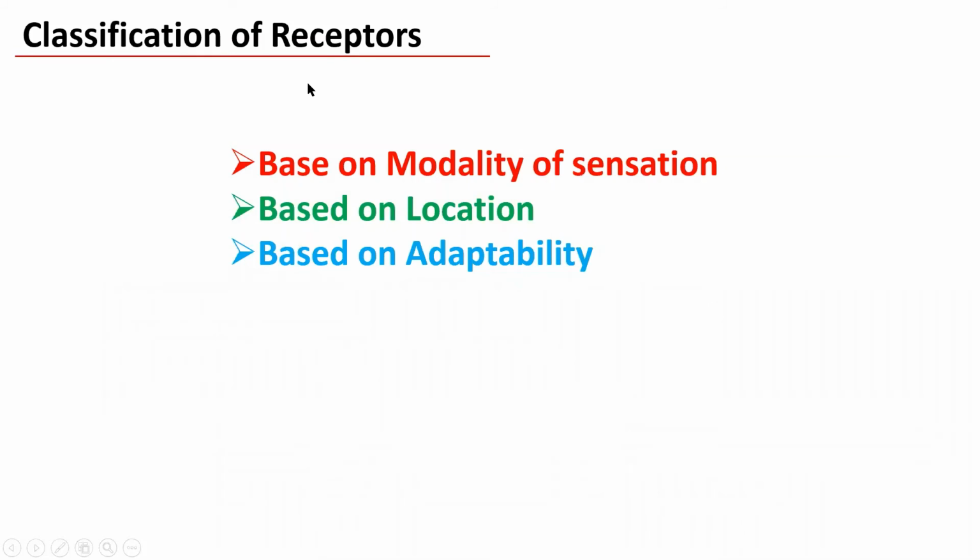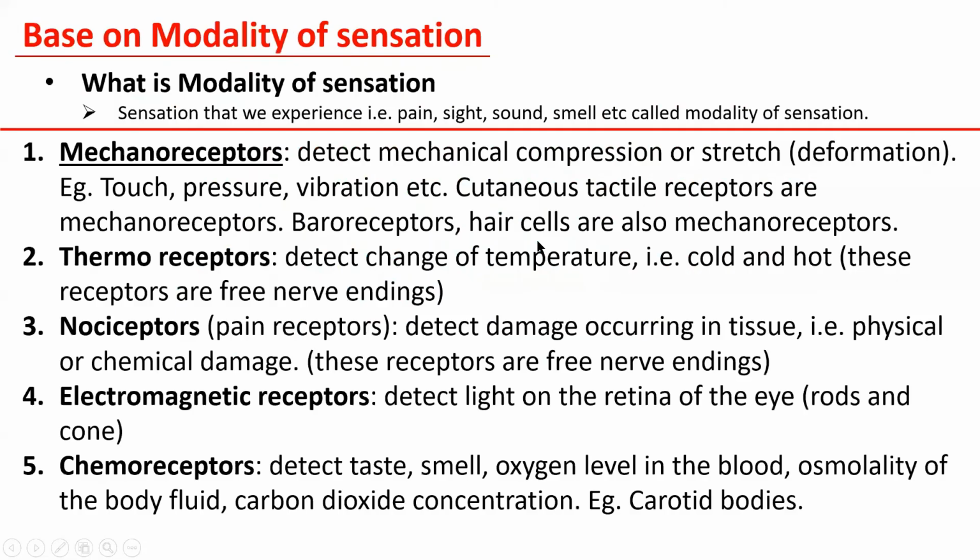So let us see the classification of receptors. Classification of receptors is based on modality of sensation, based on location, and based on adaptability. Today we will discuss the classification based on modality of sensation.